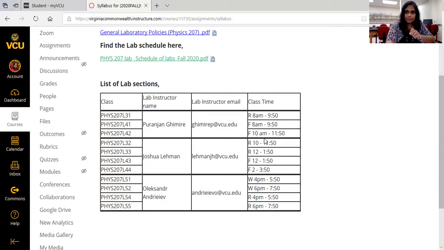So if you don't know which lab section you have registered, please go to e-services and check your enrolled courses. Under there, you can find the lab section number. So for example, if you're enrolled in the lab section that meets Friday 2 to 3:50, then that's Physics 207 L44. So if you're in Physics 207 L44, you need to attend this lab meeting. And the Zoom meeting IDs and the URLs will be available here by next Monday. So you will see a meeting ID for a Zoom meeting, also the Zoom meeting URLs where you can click on it and join the meeting.